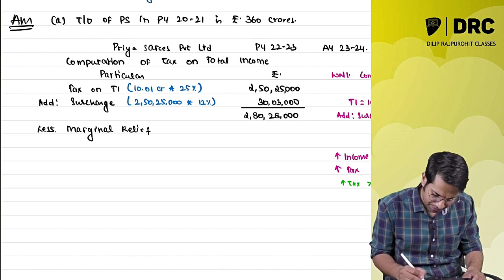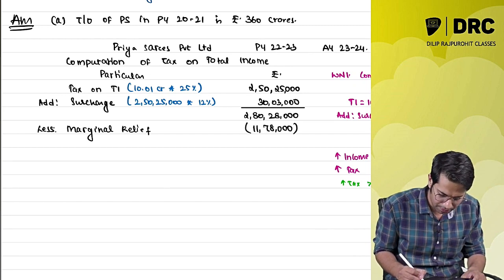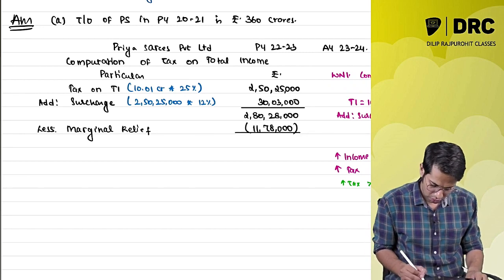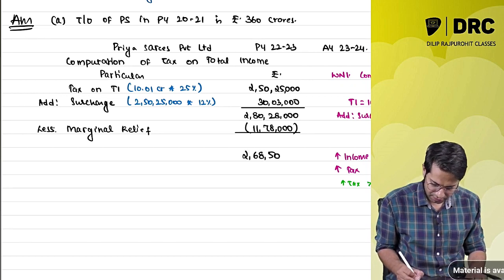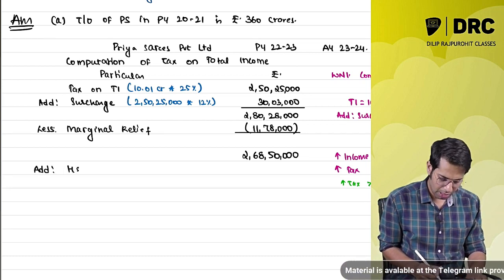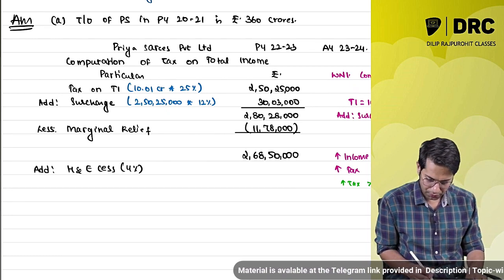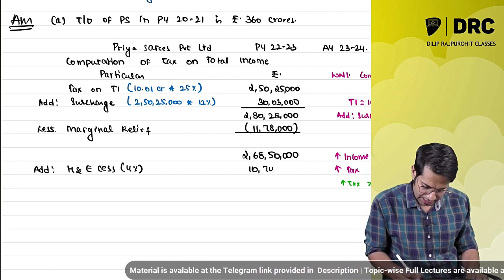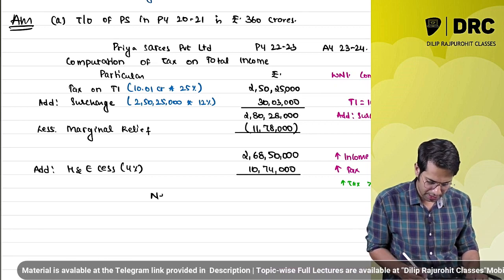So how much is the marginal relief they are going to get? 11 lakh 78,000. So what is the difference in this case? The difference comes to 2 crore 68 lakhs 50,000. Add health and education cess at the rate of 4%. The amount comes to 10 lakh 74,000 rupees.